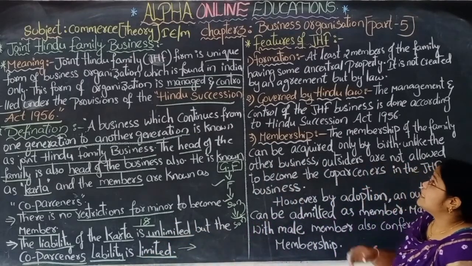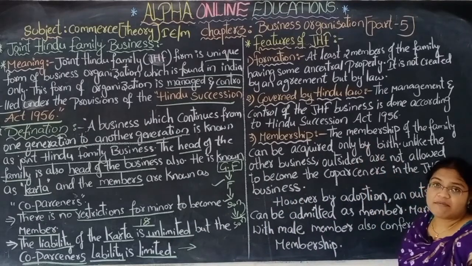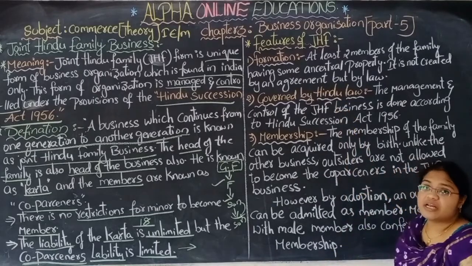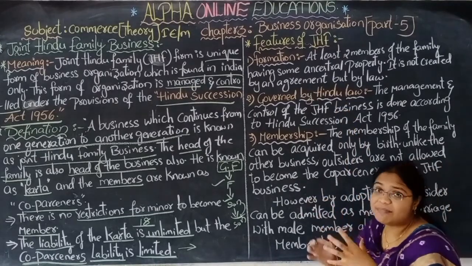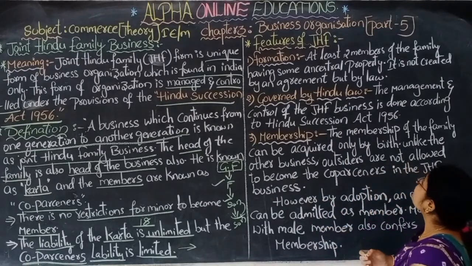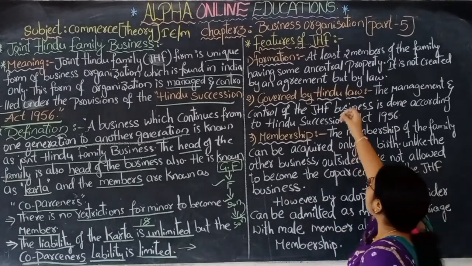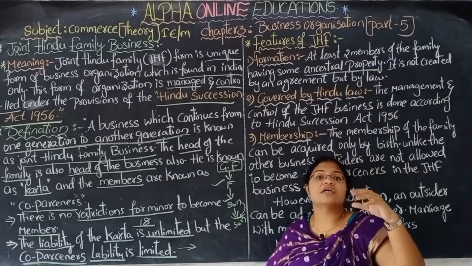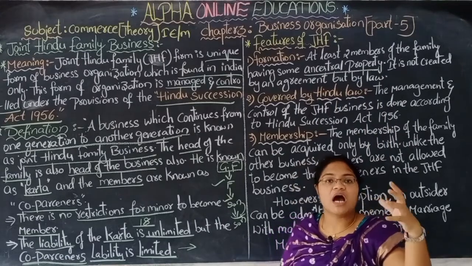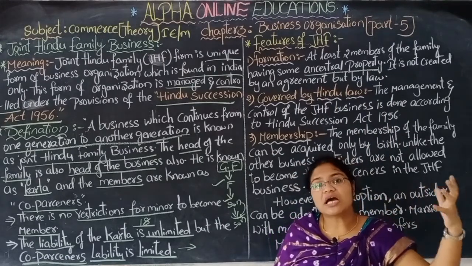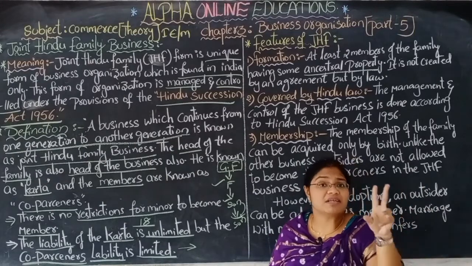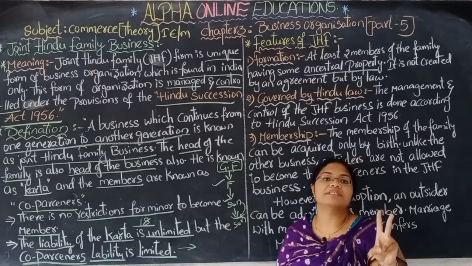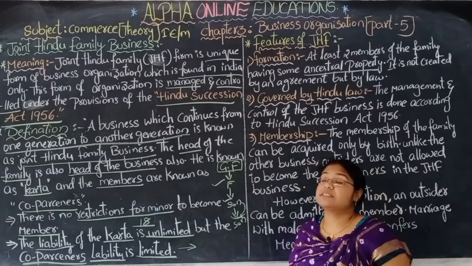So let us see the features of the joint Hindu family. We have 8 features. First feature, formation. How is this joint Hindu family formed? At least 2 members of the family must have some ancestral property. Ancestral property means property earned by their grandfathers and great-grandfathers. At least 2 members of that family must have such inherited property.